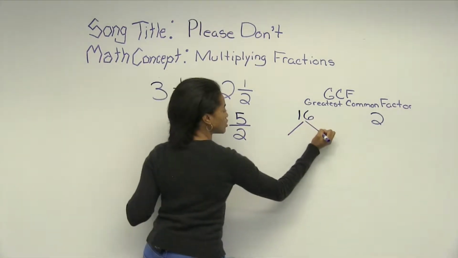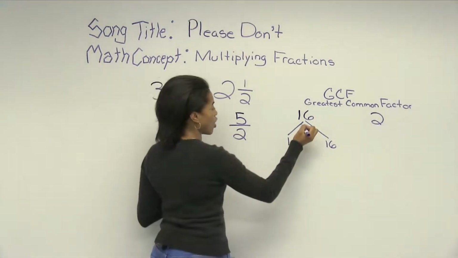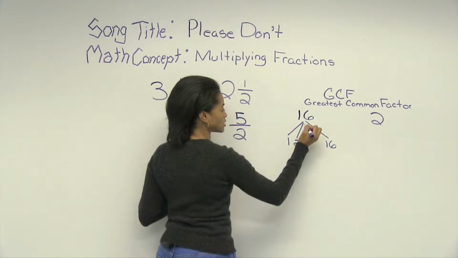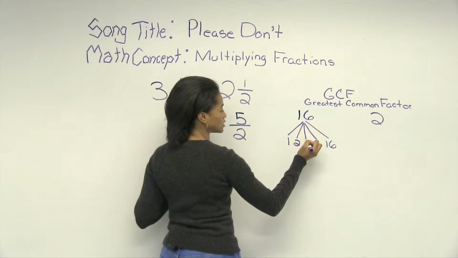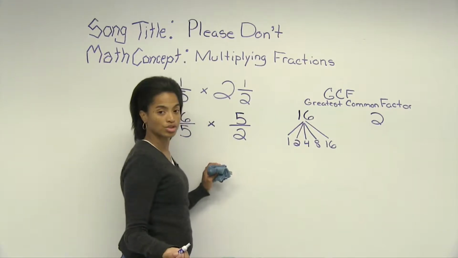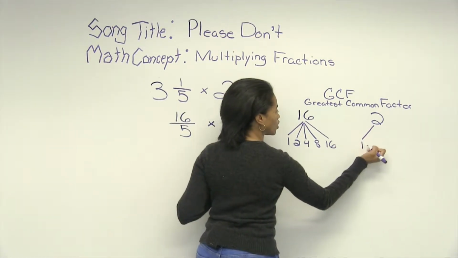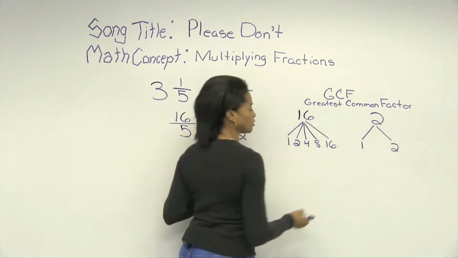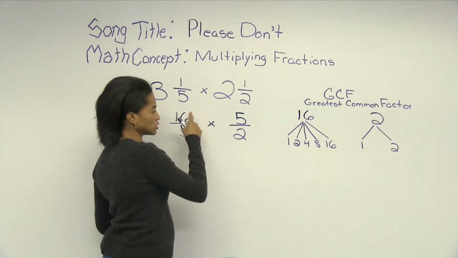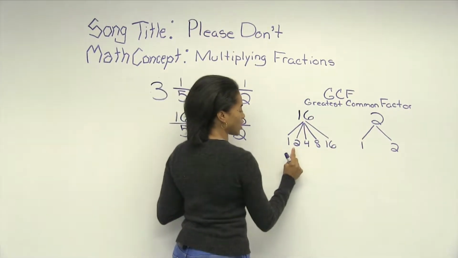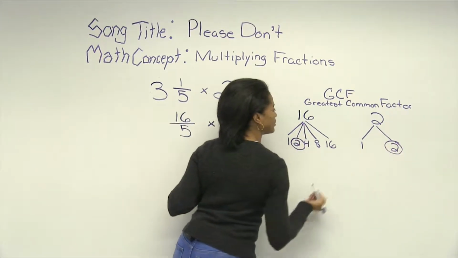So factors for 16 would be 1 and 16, also 2 times 8 will get you 16, and 4 times itself will also get you 16. Over here, factors for 2 would be 1 and 2. So we want to find the greatest common factor of the diagonal numbers, the greatest factor they have in common, which would be 2.